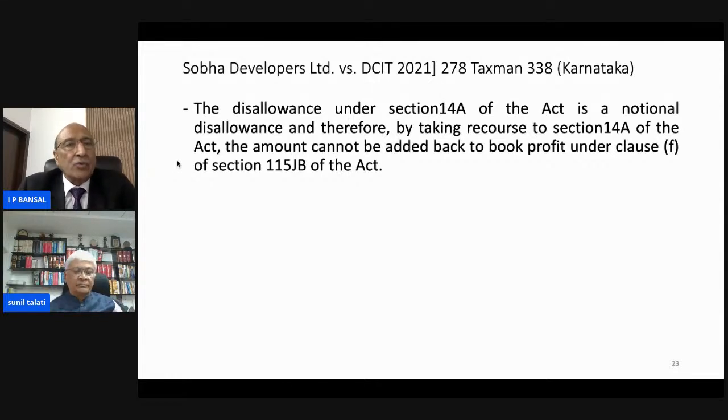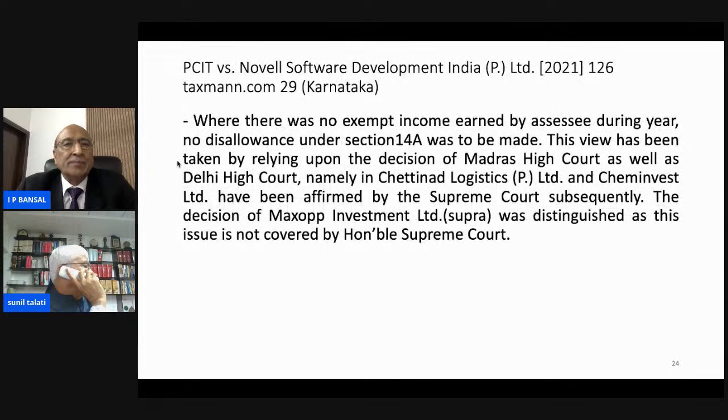So when normal computation is made and disallowance is made under section 14A, then another computation is made under section 115JB. So disallowance cannot be added to the computation made under section 115JB.